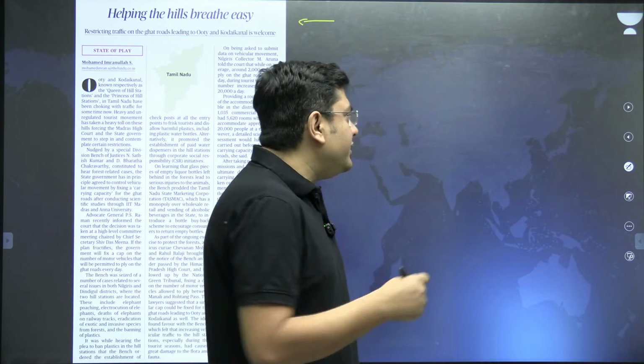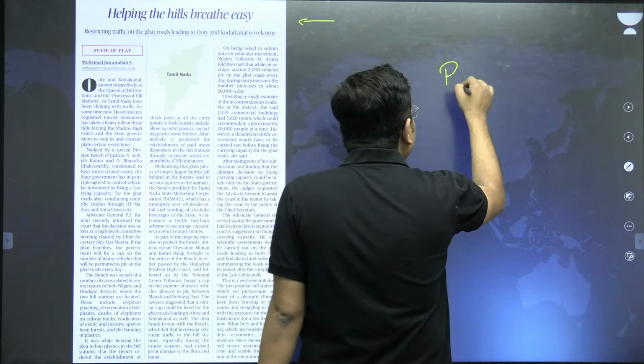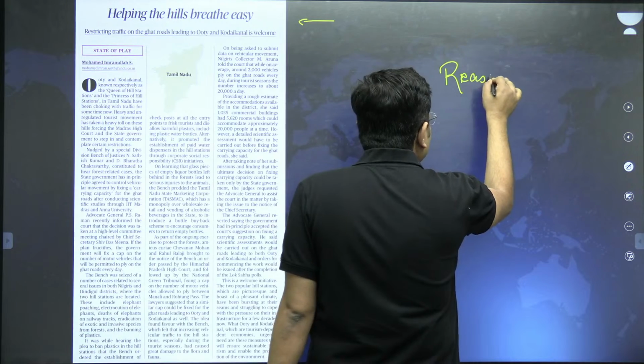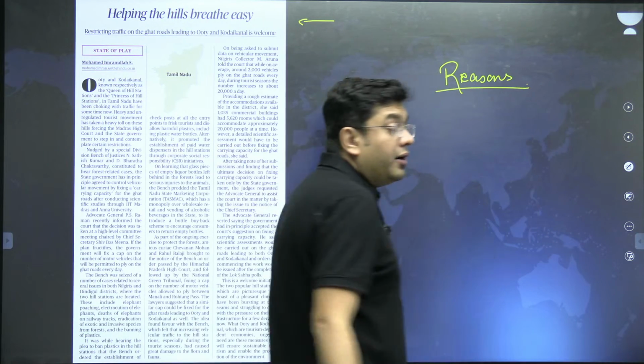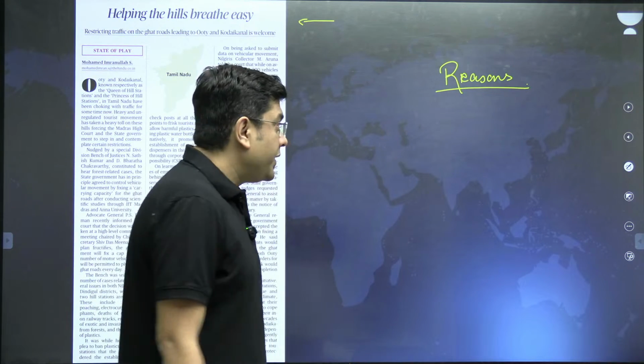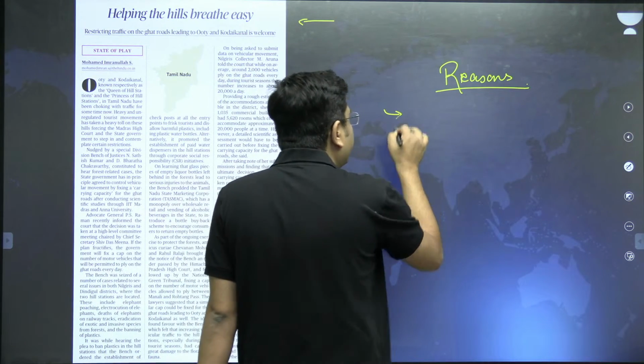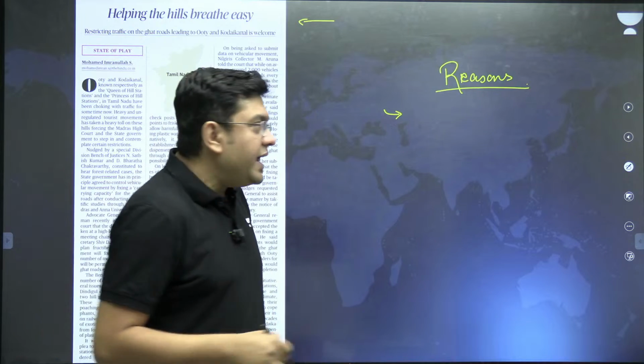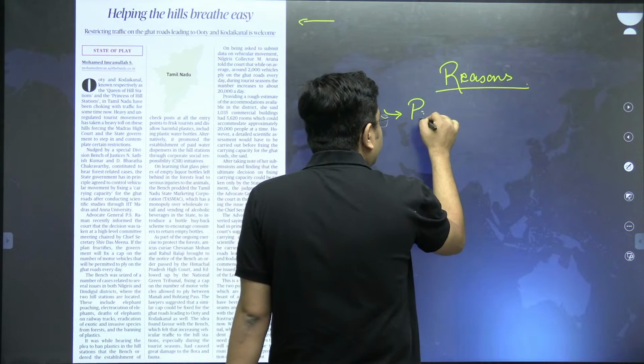If you take a look at the reasons why that limitation needs to be done, there are various ecological and environmental reasons associated. First of all, when you have a very large number of people coming in, there is a significant amount of pollution.